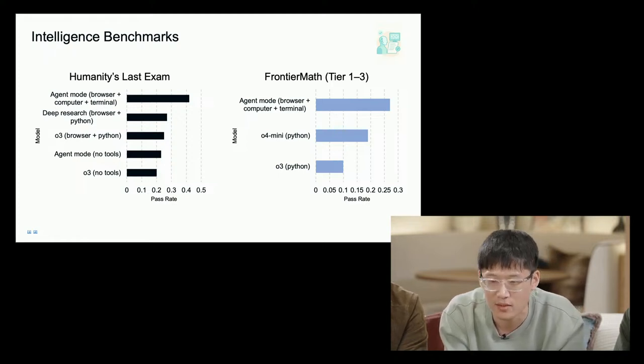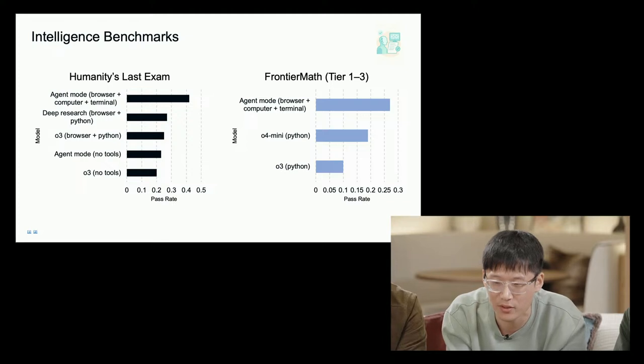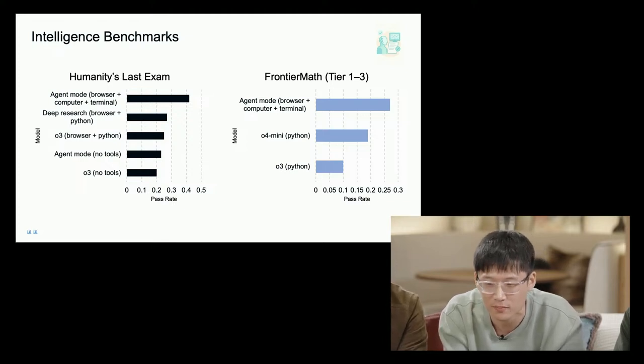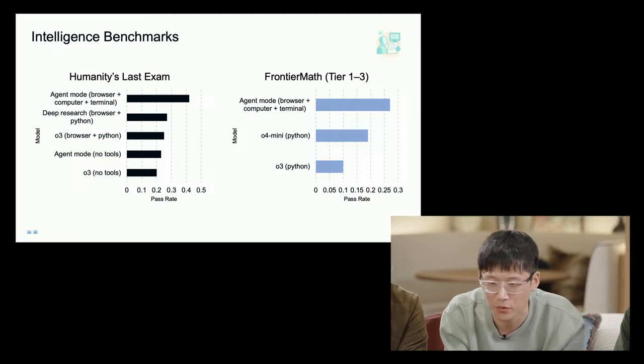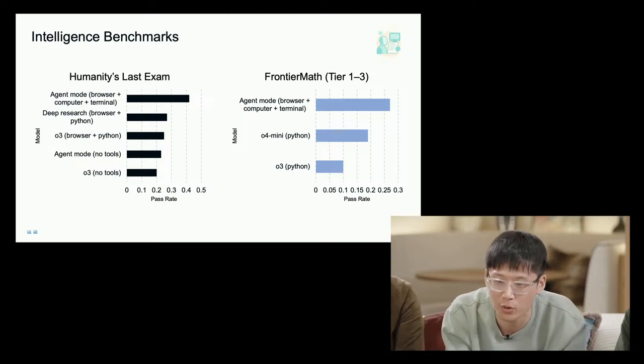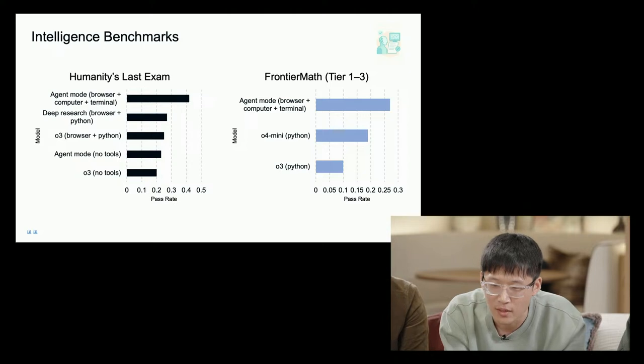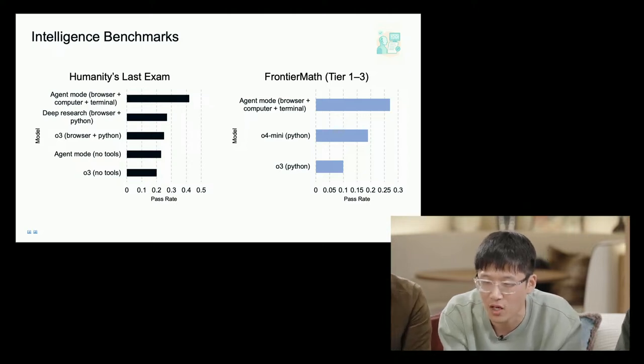FrontierMath is a benchmark that measures the advanced mathematical reasoning ability of models. Different from our baseline, o4-mini and o3, which use Python with function calling, we give the agent model all available tools, like a browser, a computer, and a terminal. The agent achieves a new state of the art of 27% on this benchmark with the help of all these tools.